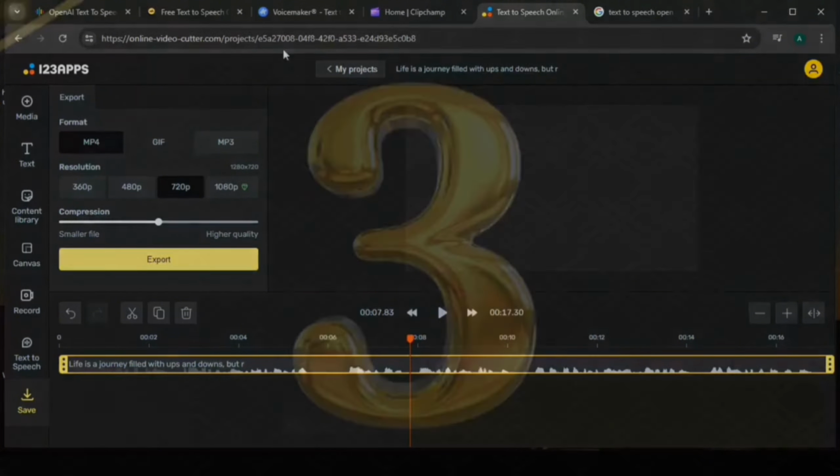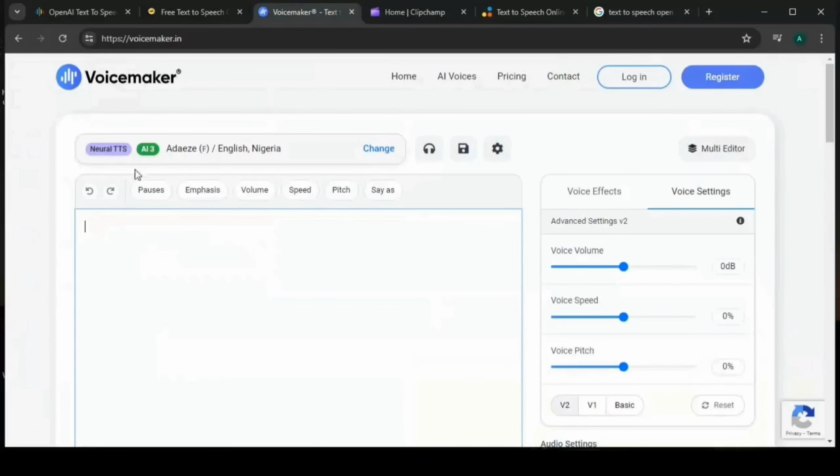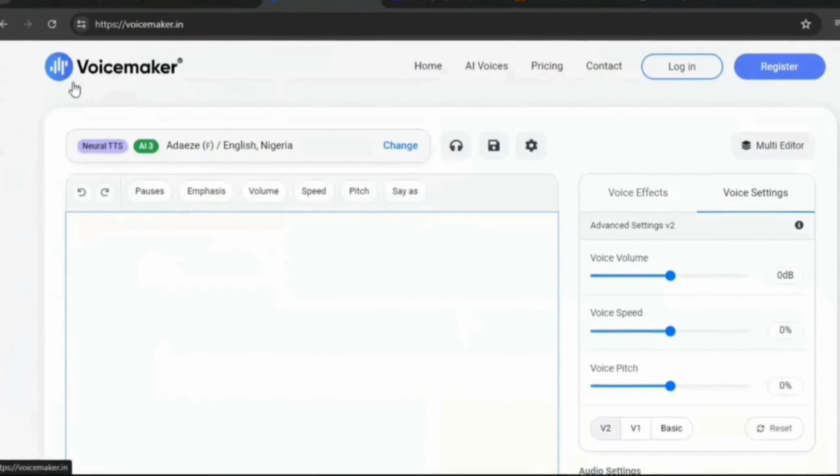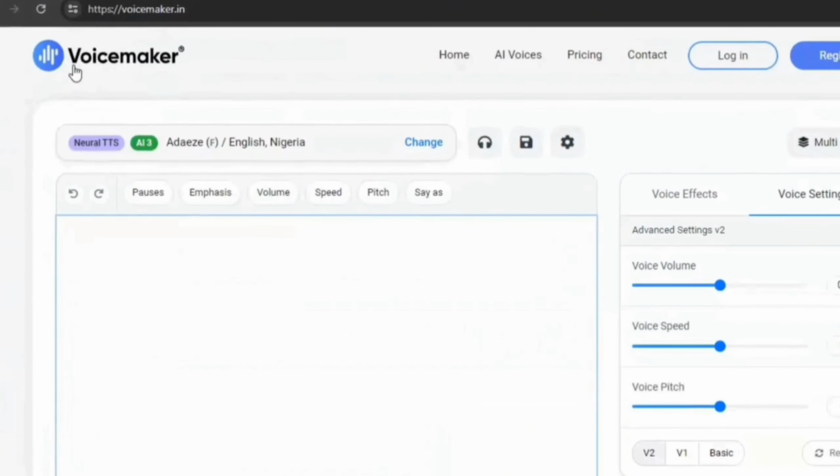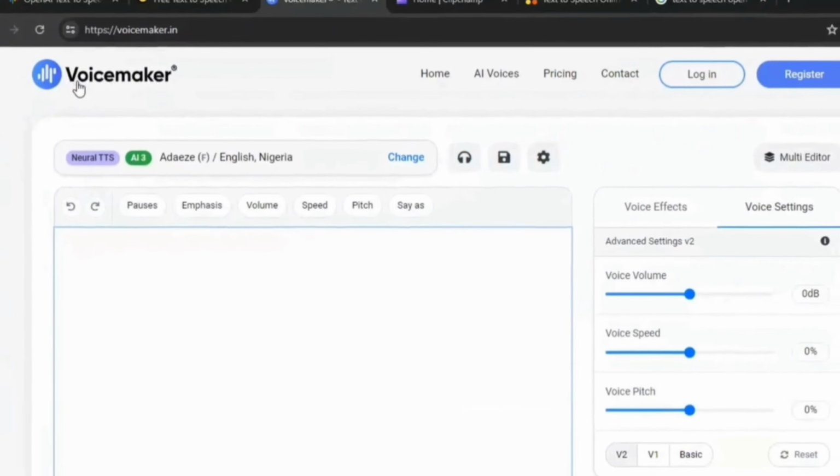The third one we're heading to now is VoiceMaker. So this is VoiceMaker. Just go to your browser and type VoiceMaker. This is the third one on our list. So stick to the end because you don't want to miss the first one.